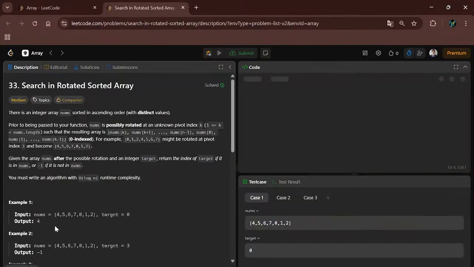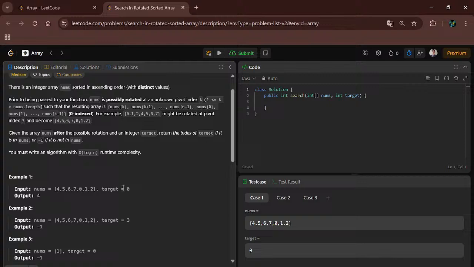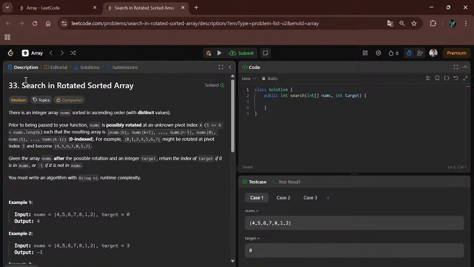Okay, we have to find the target 0 in this. Search in rotated sorted array is handled with linear search. In LeetCode it is not mentioned directly as linear search, it is mentioned as search in rotated sorted array. You cannot use binary search here, because in binary search the array should be in sorted manner. Here it is given in unsorted manner.